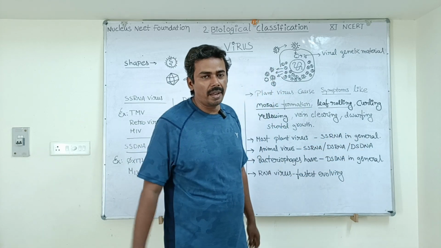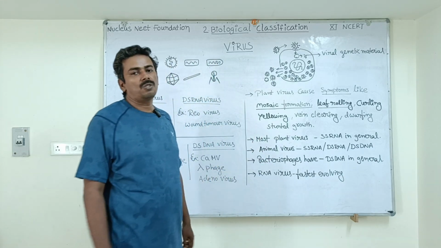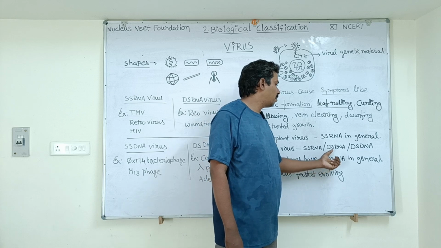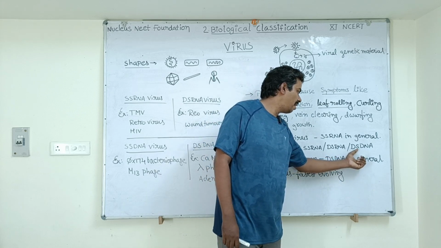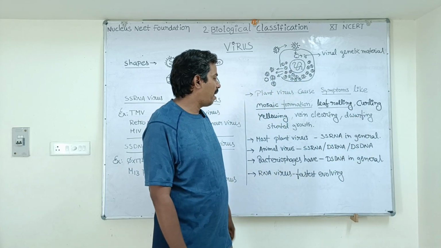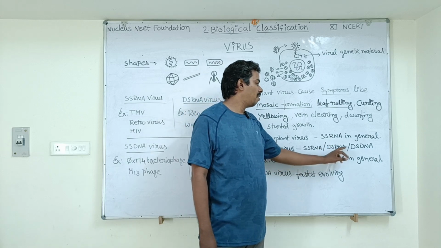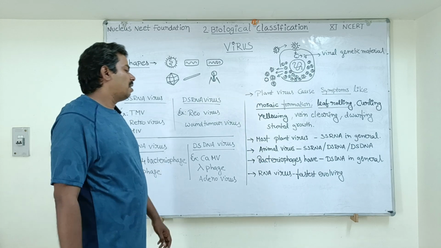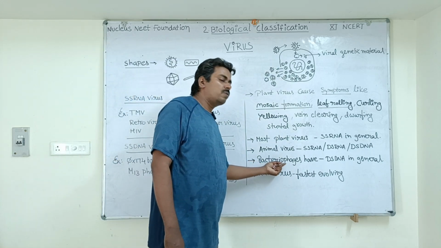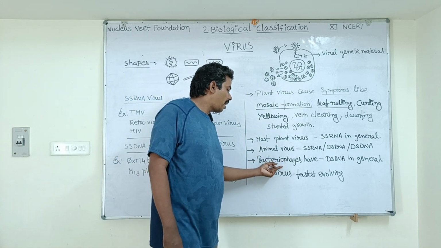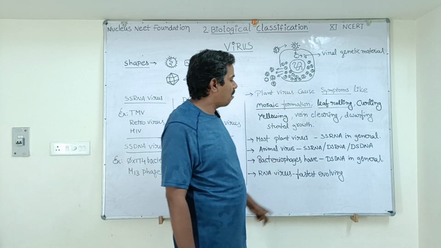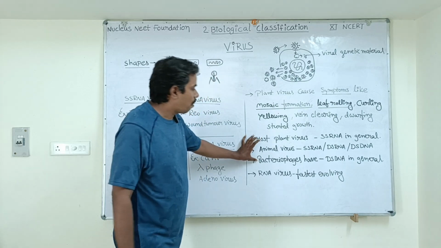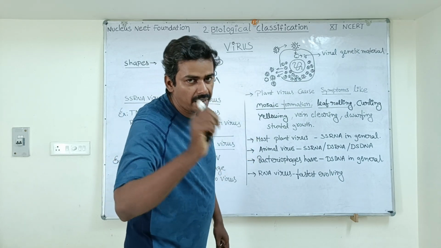Next, animal viruses: we can find either ssRNA, dsRNA or dsDNA in animal viruses. General bacteriophages, those viruses which attack bacteria, have double stranded DNA in general as genetic material. These 3 points are very important for your NEET exam.